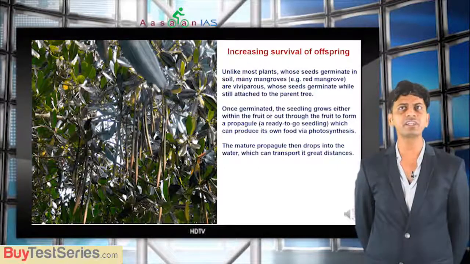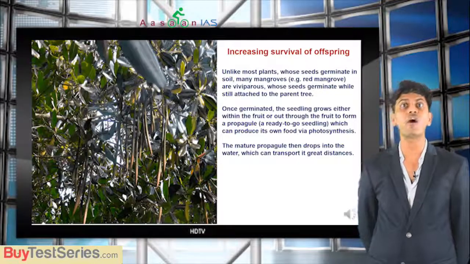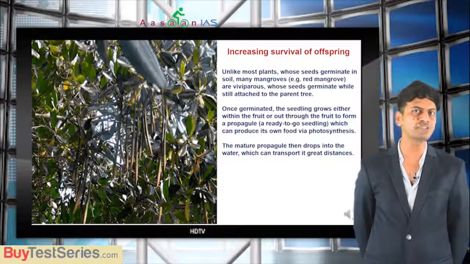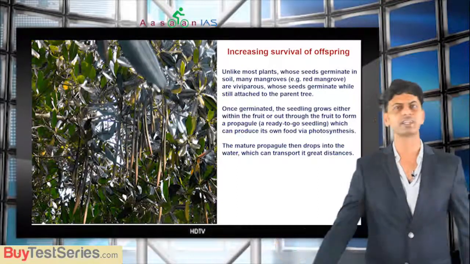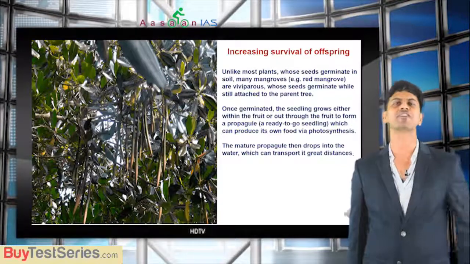So once germinated, the seedling grows either within the fruit or out through the fruit to form a propagule, which can produce its own food via photosynthesis. So the mature propagule then drops into the water, which can transport it great distances, and it becomes a tree there. Right? These are the characteristics of mangrove forests.